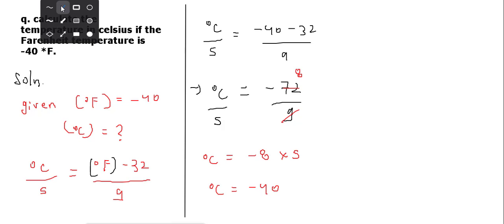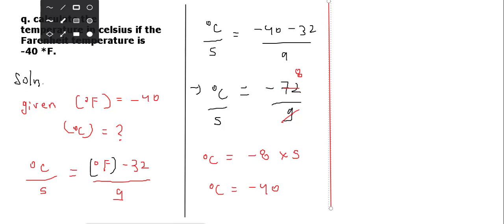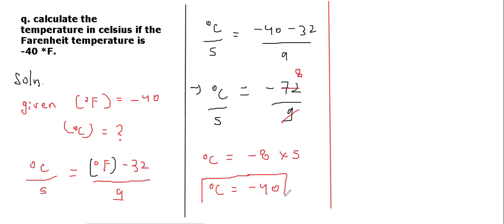This is the temperature at which the Celsius scale as well as the Fahrenheit scale have the same value, that is minus 40. But if someone asks for the Kelvin temperature, the formula is temperature in Kelvin is equal to temperature in degree Celsius plus 273, simply we can take.